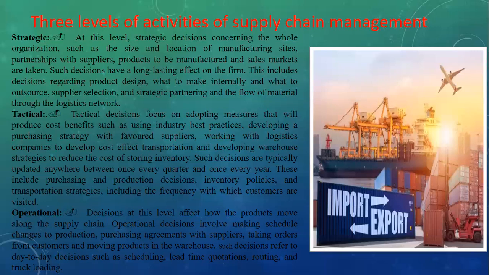Okay, taking orders from the customer and moving product to the warehouses. Once we receive the order from the customer, the order will be informed to the production team, and as per the order, the product will be moved to the warehouses. Such decisions refer to day-by-day decisions, such as scheduling. The operational level decisions come under daily activities, like how inventory needs to be checked, how many dispatches we need to do today, and how much planning we have done for delivering the product. Decisions like lead time quotations, routing, and truck loading need to be taken at the operational level.